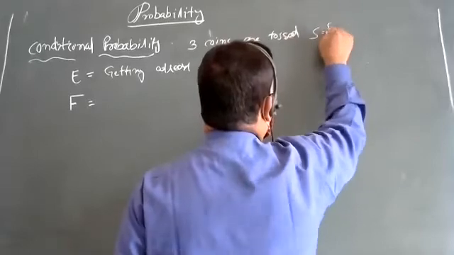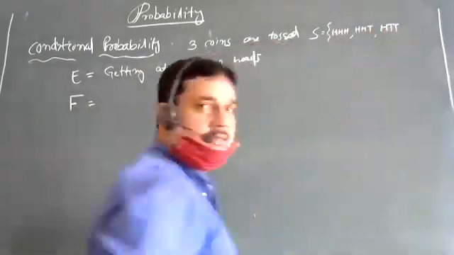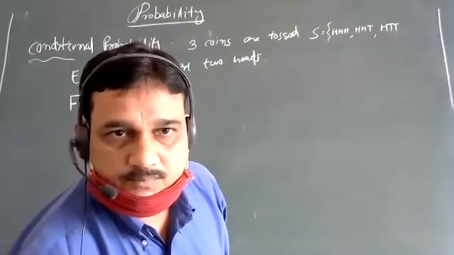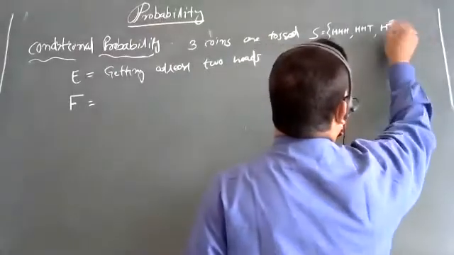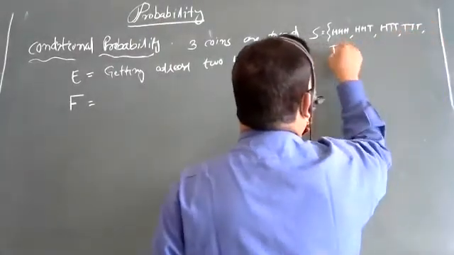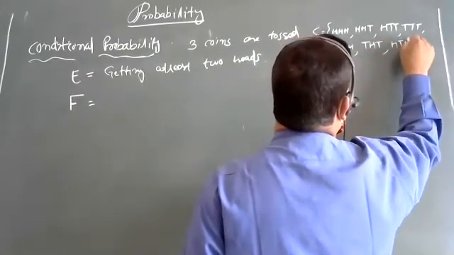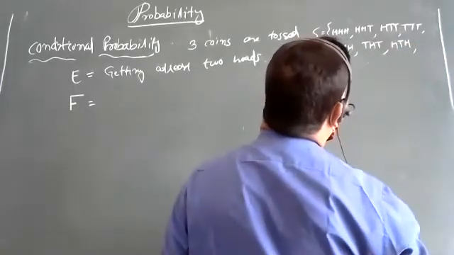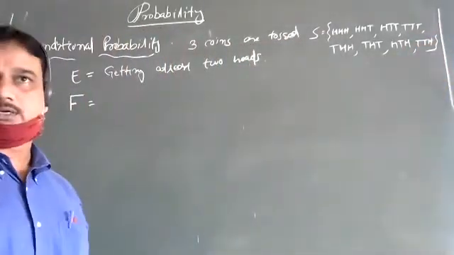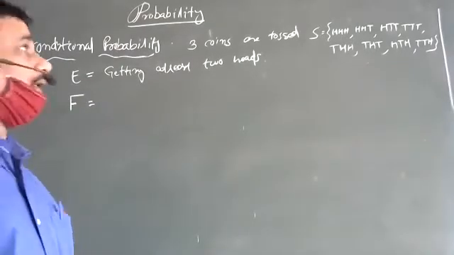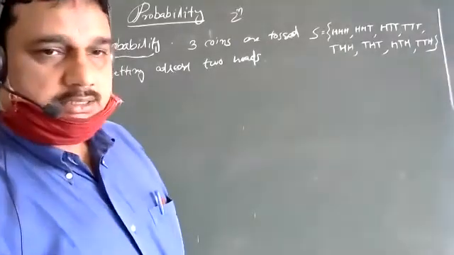Here, what is the sample space? The sample space will be HHH, HHT, HTT, TTT, THH, TTH, and so on.